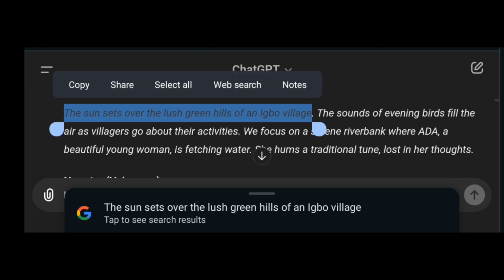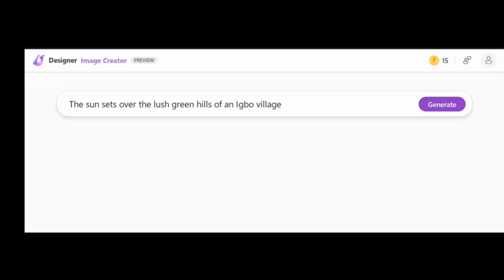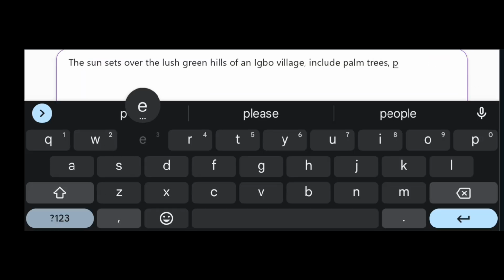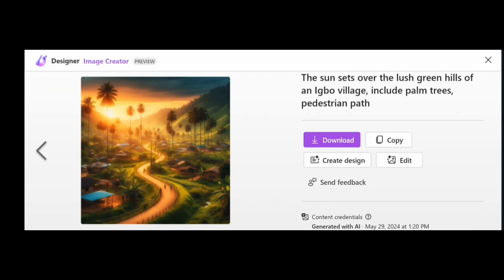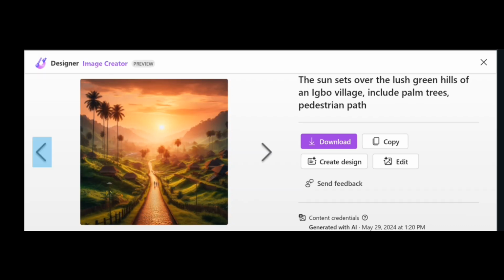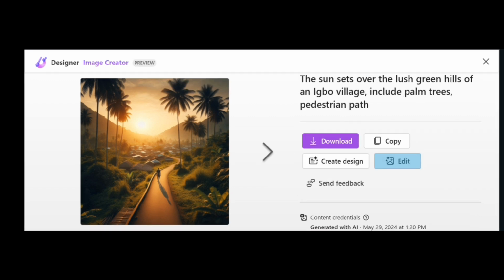So I'll come over to ChatGPT and copy the first line of the script. Then come over to Microsoft Designer and paste it there, and add some other description that I want, like include palm trees, pedestrian path. These are common settings among Igboland, and then hit generate. This looks more like it. The river sunset background. I think I prefer this one. I'll go for this. So I click on download and then download the image.